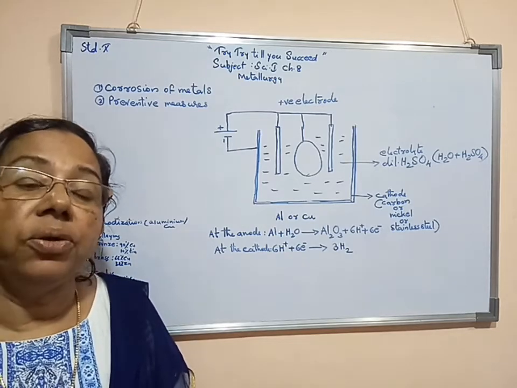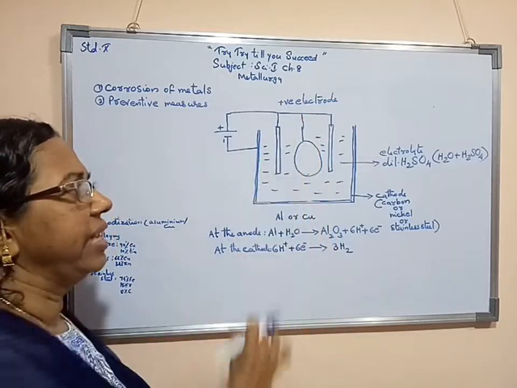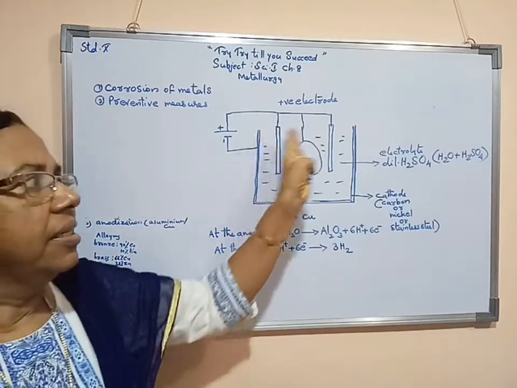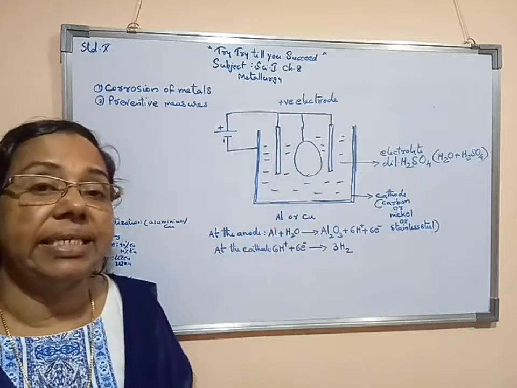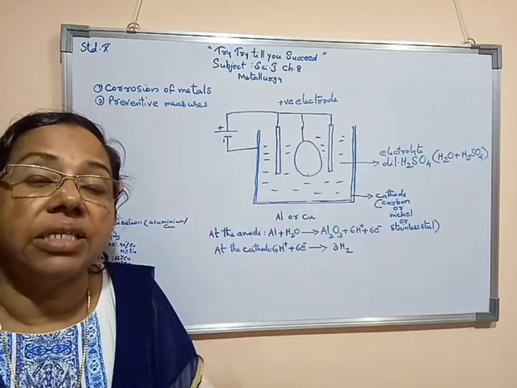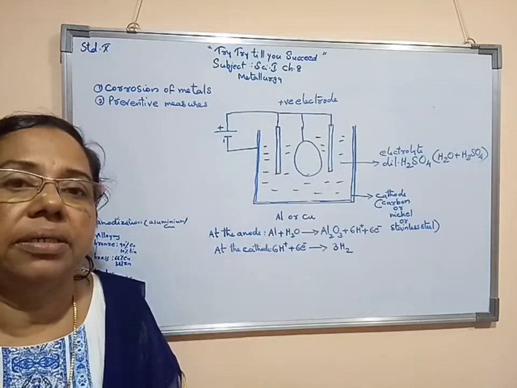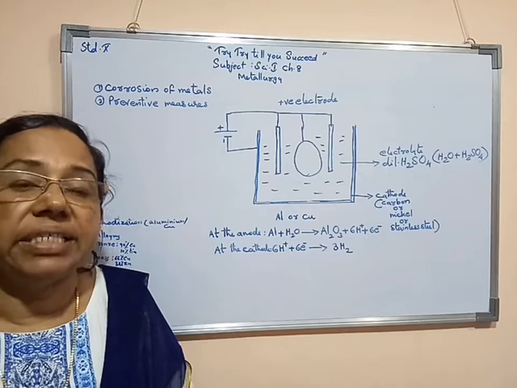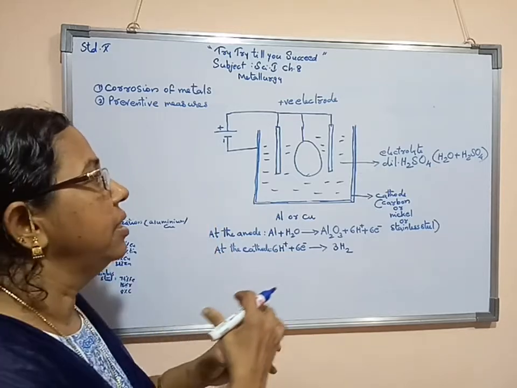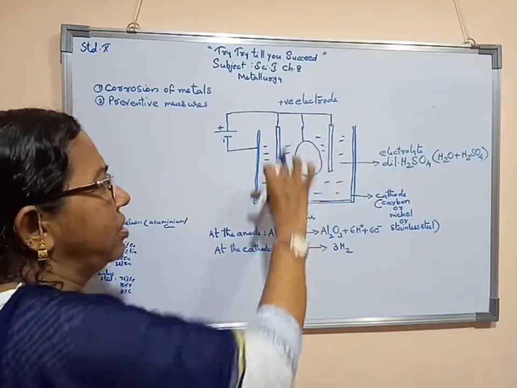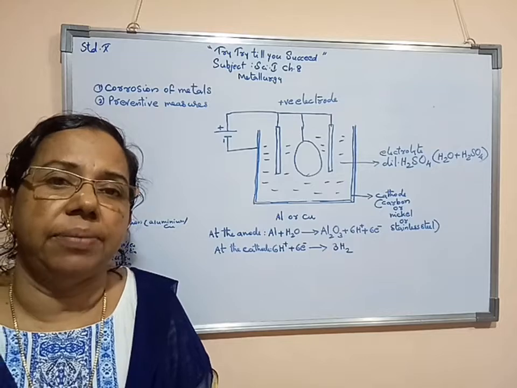If there is no sulfuric acid, all water particles will go and react with these articles. As a result, large quantities of oxide will form on the aluminium, and it will become very, very thick. But for controlling the formation of aluminium oxide on these objects, sulfuric acid is helping.